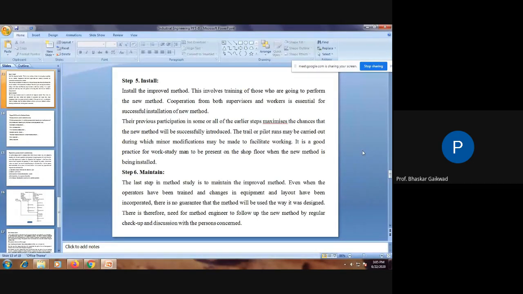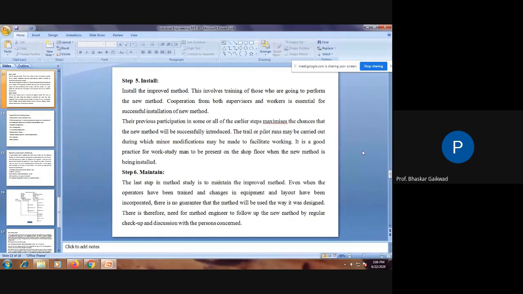Trial and error will always be there. After installation, we can take the trial and error and try to get support from supervisors and workers so that we can easily install the methods, because by installing the new method, production and productivity are going to increase.